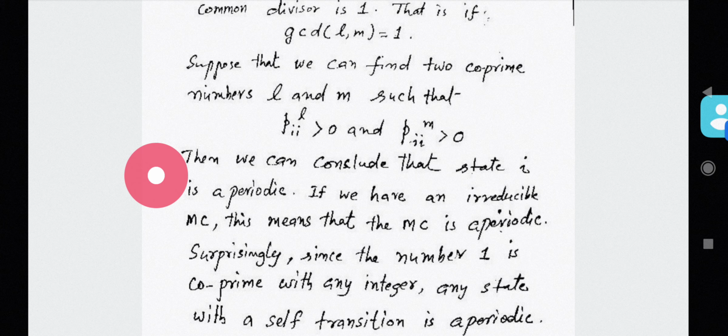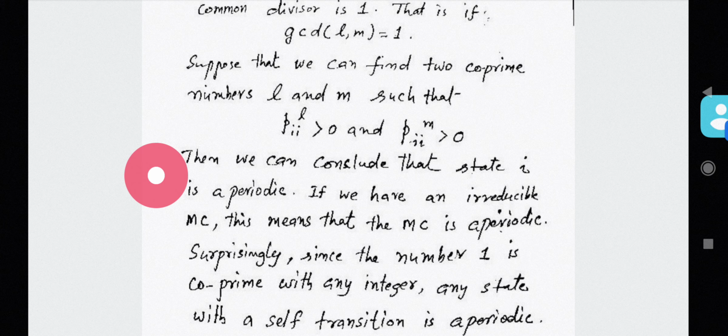1 and 5, greatest common divisor is 1. So any number is coprime with number 1. In that case, you can say that the state is aperiodic.